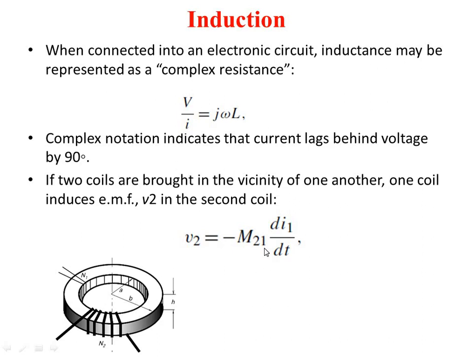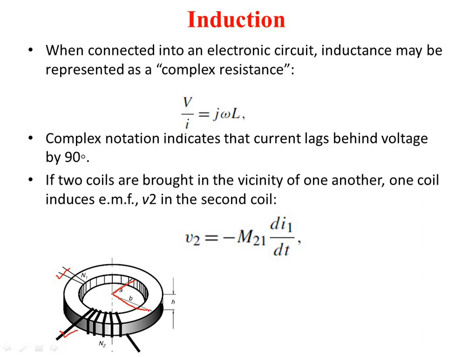So here you can see how the current is calculated. Here is coil 1 and coil 2. Coil 1 and coil 2 have a different number of turns. Here N1 has different turns, here N2 has different turns. You can see N2 is shown by the dark line. So here it is N2 and here it is N1. And the internal radius will be a and the external radius will be b.